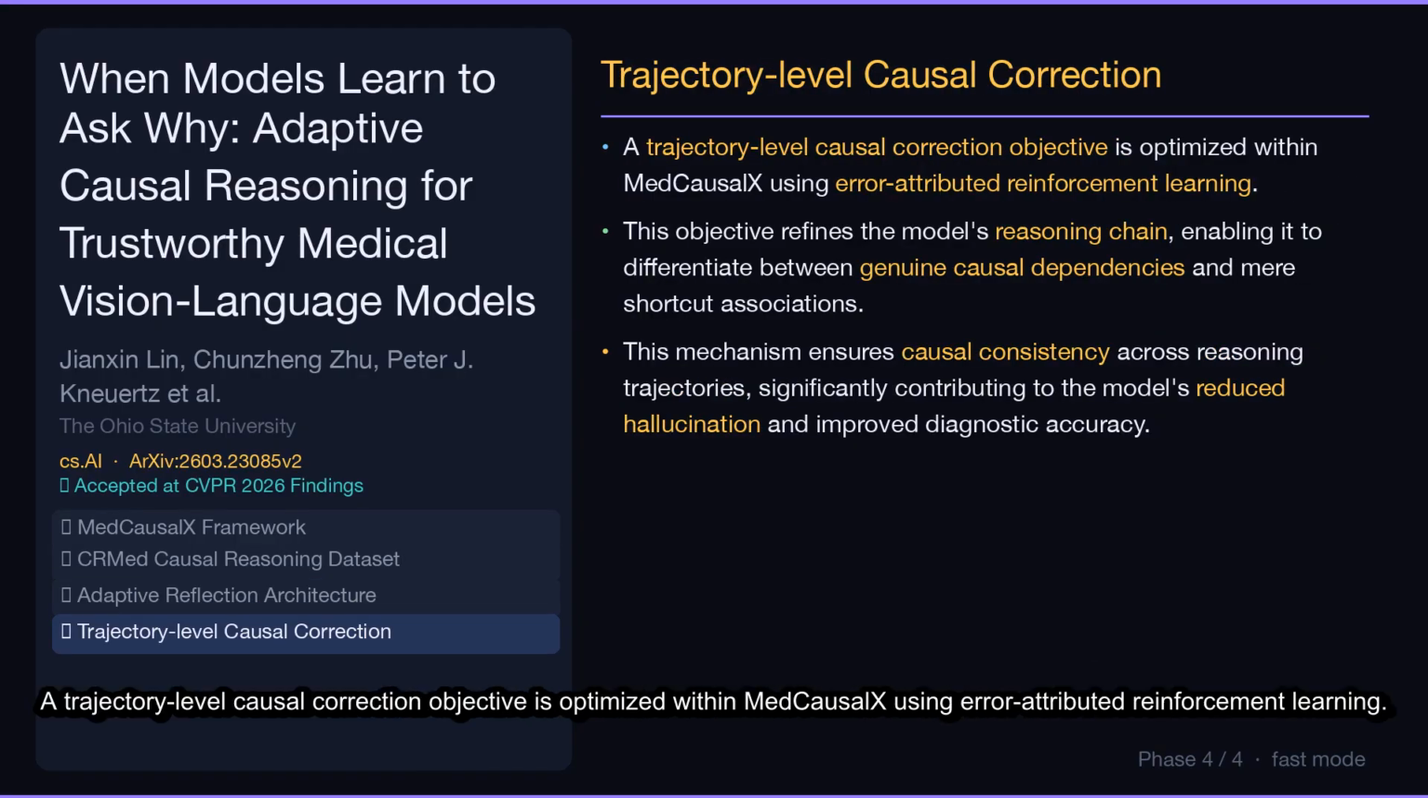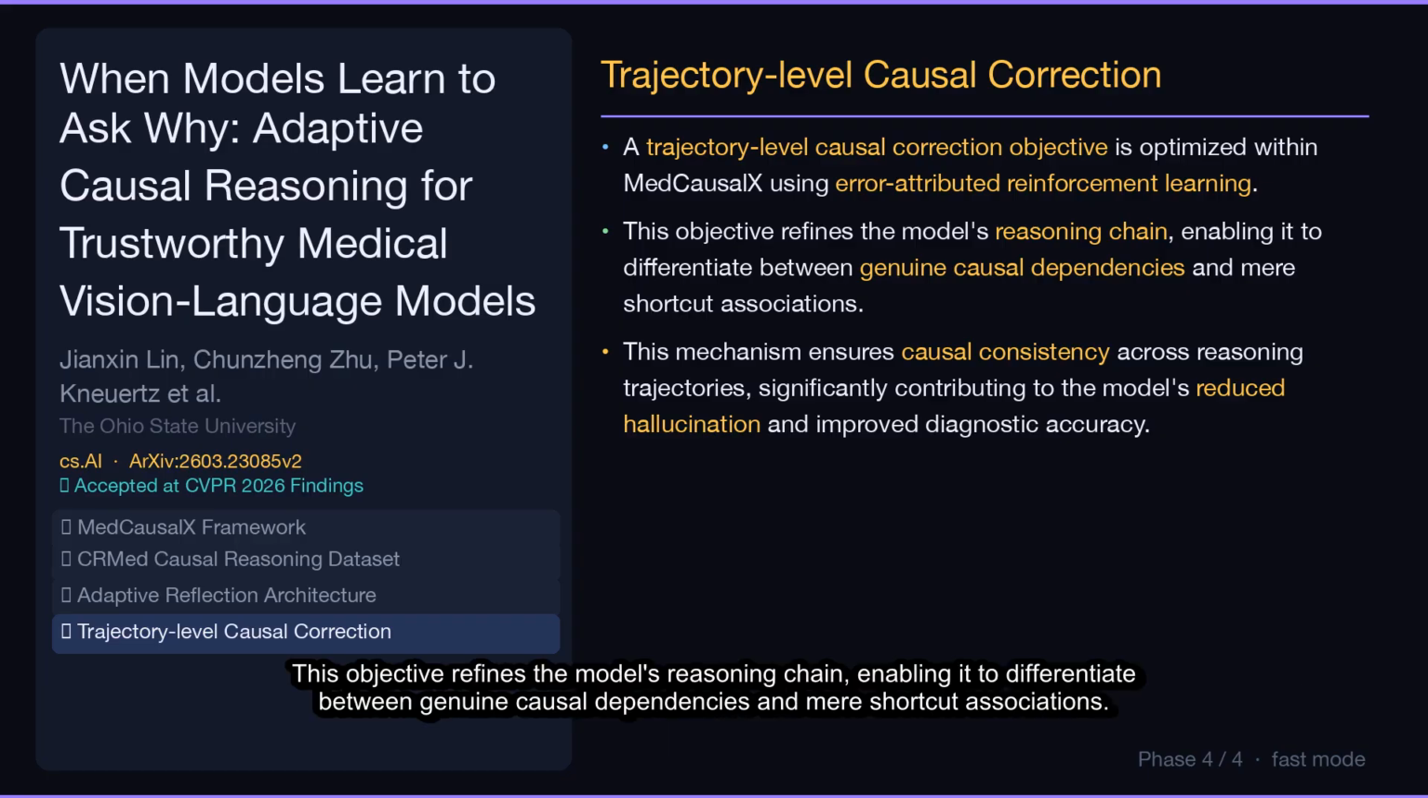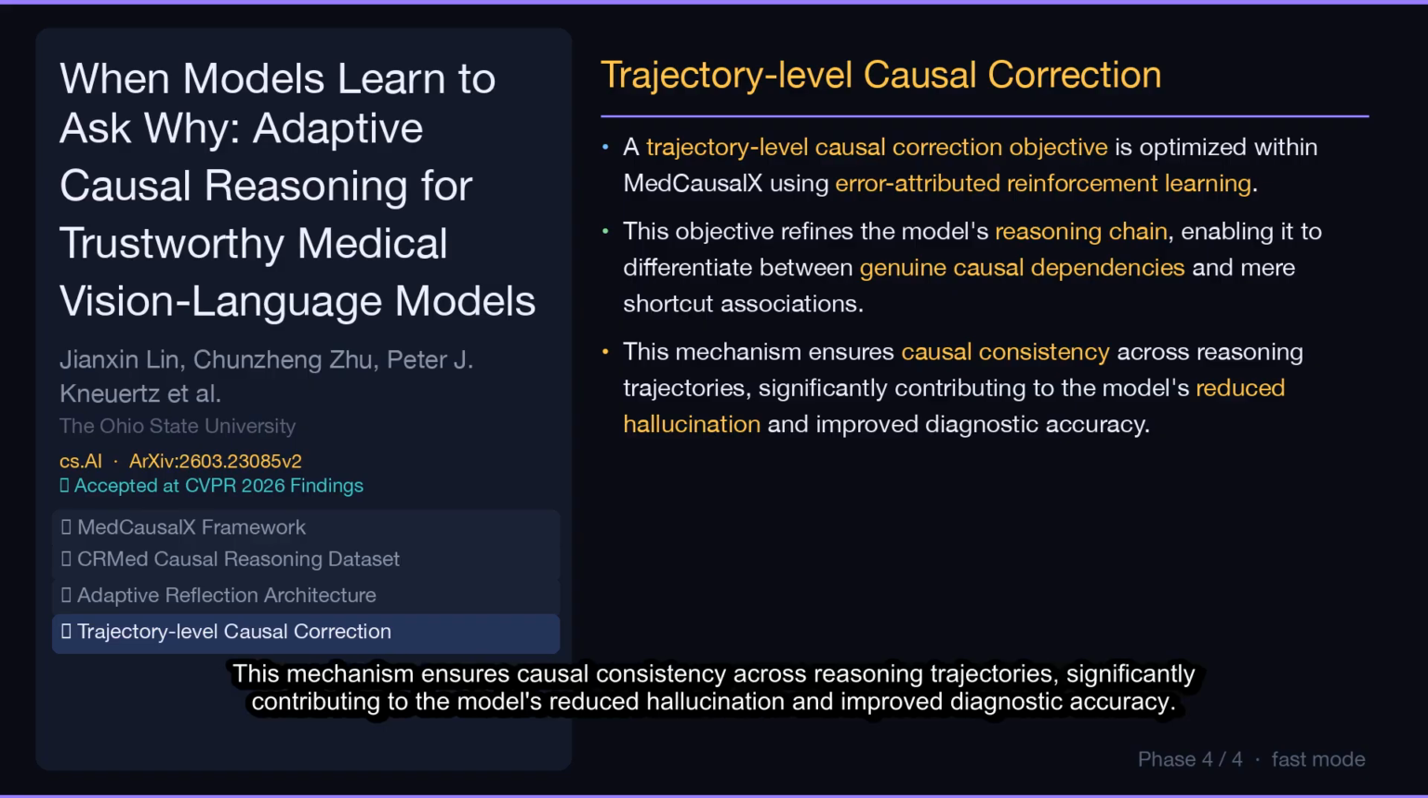Contribution 4. Trajectory-level causal correction. A trajectory-level causal correction objective is optimized within MedCausalX using error-attributed reinforcement learning. This objective refines the model's reasoning chain, enabling it to differentiate between genuine causal dependencies and mere shortcut associations. This mechanism ensures causal consistency across reasoning trajectories, significantly contributing to the model's reduced hallucination and improved diagnostic accuracy.